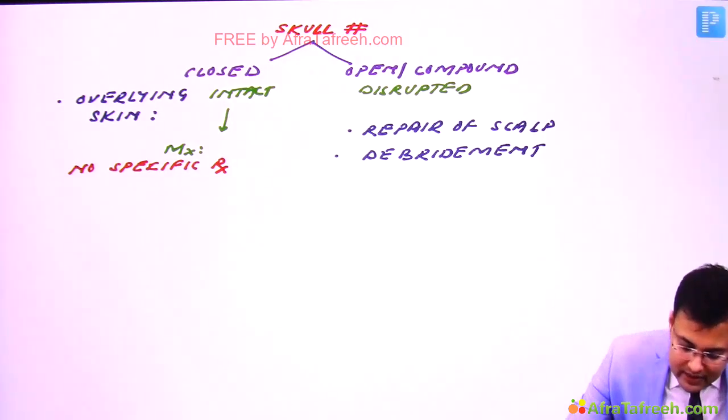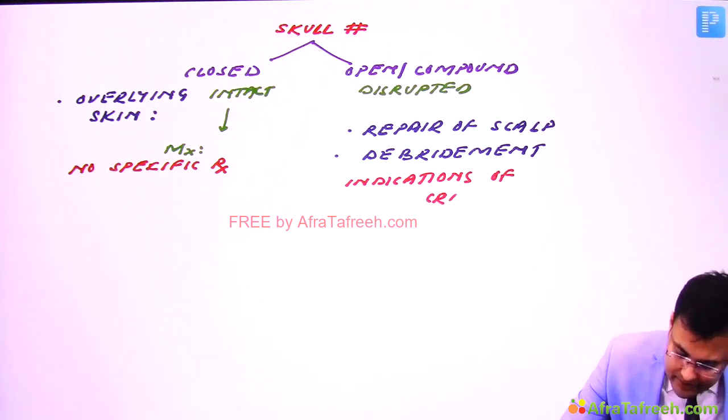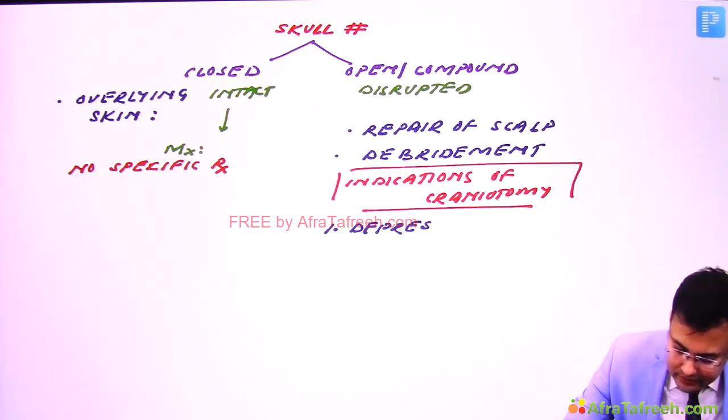So what are the indications of craniotomy? First, whenever the depression is more than the cranial thickness.